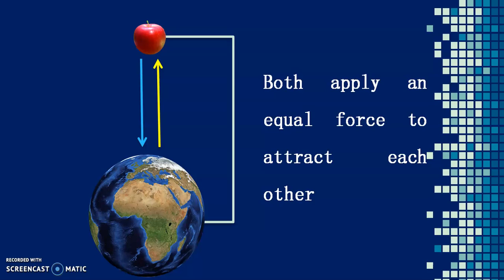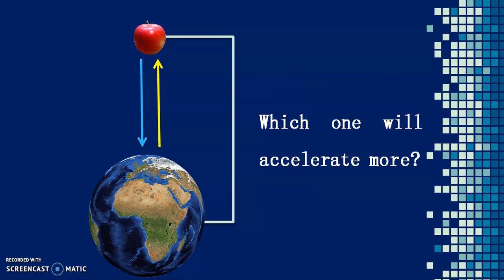Now the question arises: if the forces are equal, then which will accelerate more, earth or apple? Or we can say, why can we not see the earth moving towards the apple, why do we see only the apple moving towards the earth?